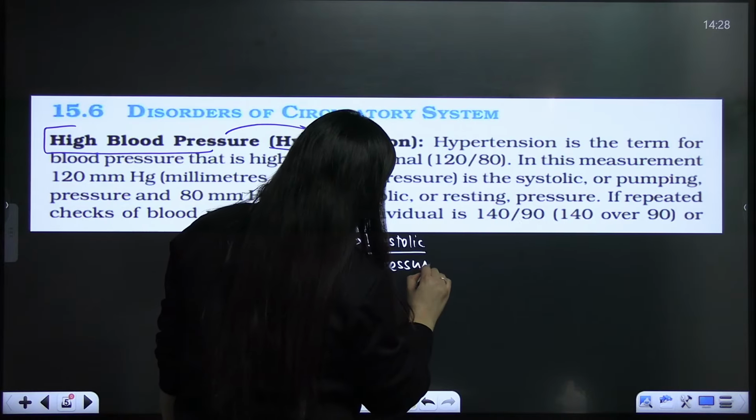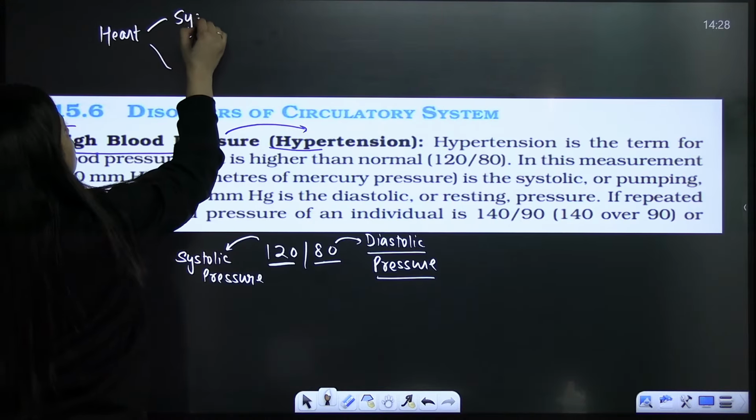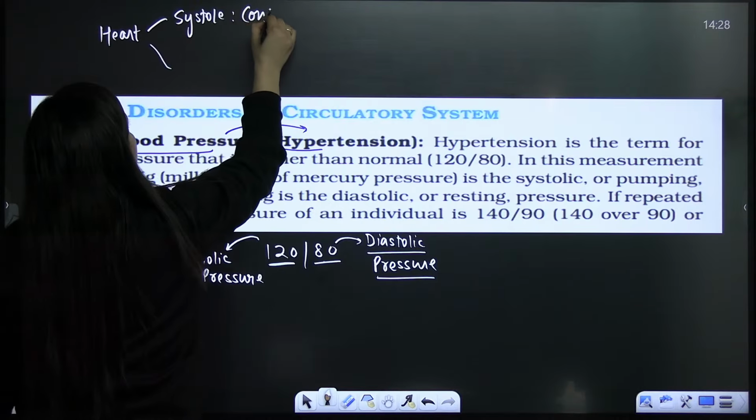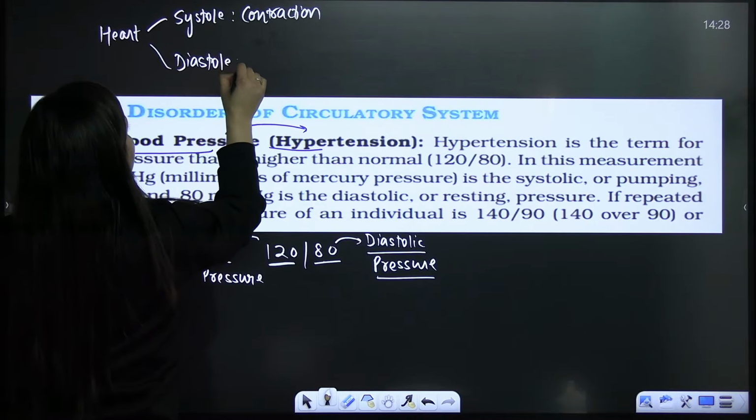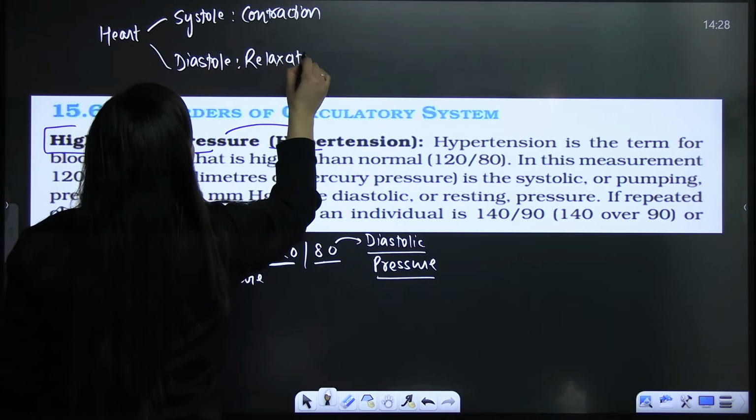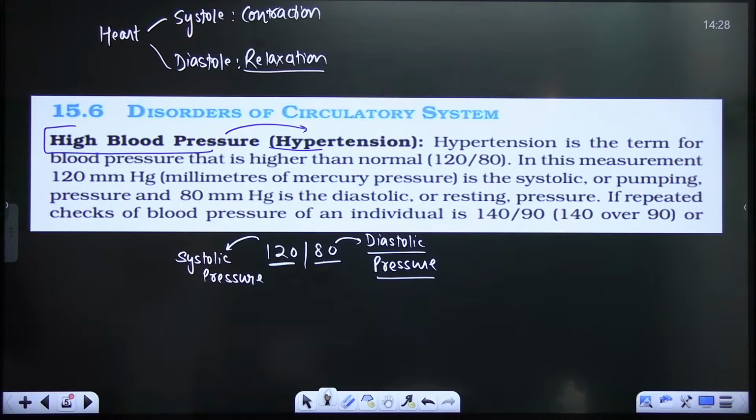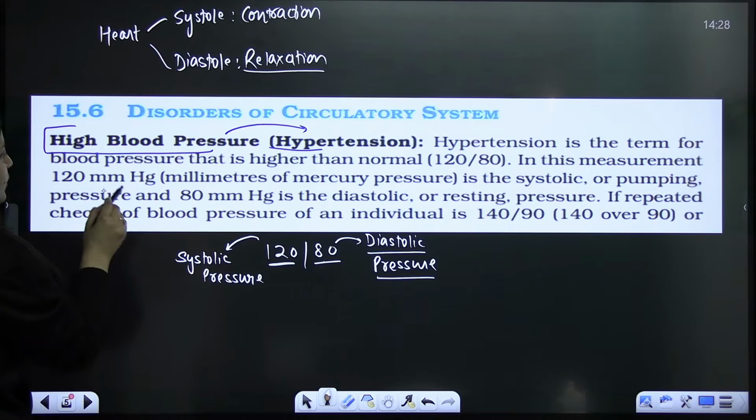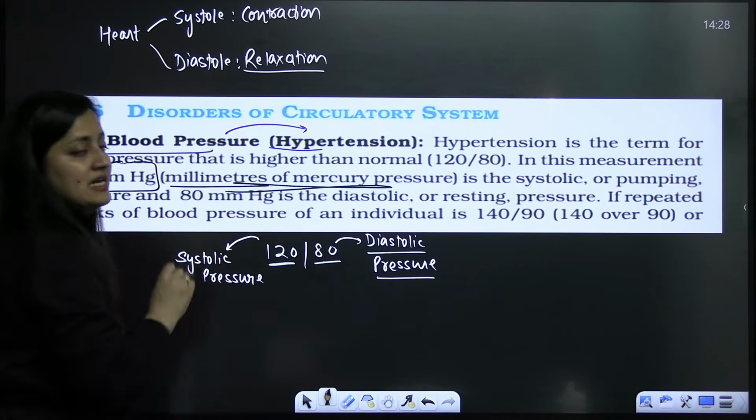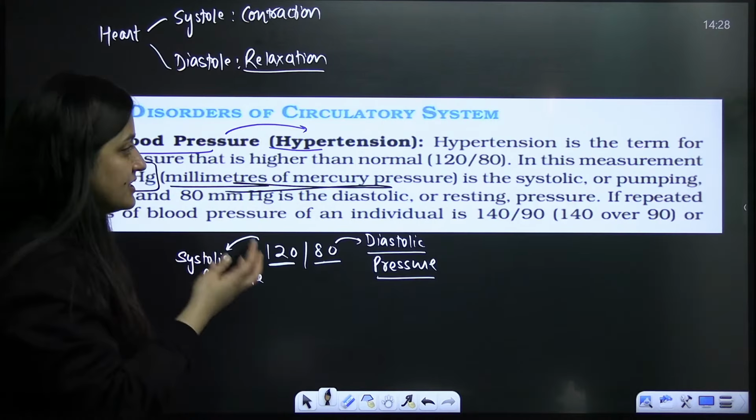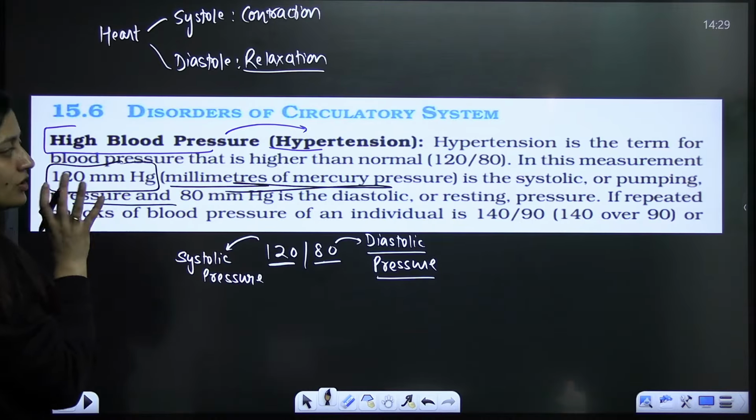In case of the heart, these are the terms that we use, right? When you say systole, you are talking about the contraction. And when we talk about the word diastole, we are talking about the relaxation, yes or no? One is contraction, another one is relaxation. So this 120 mmHg, millimeters of mercury pressure, is the systolic pressure, which is for the contraction or the pumping pressure. And 80 is the diastolic pressure, which is the relaxing or resting pressure.